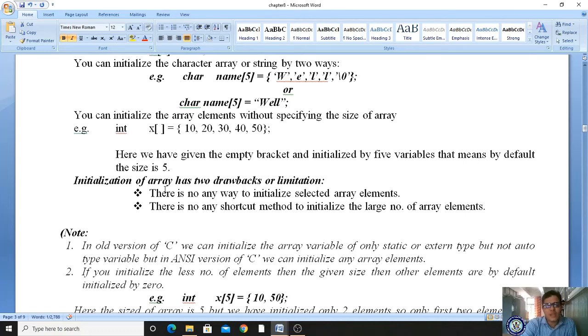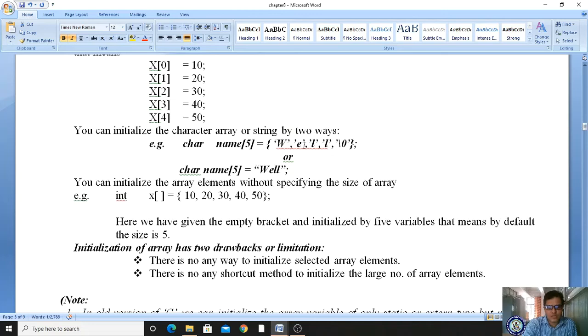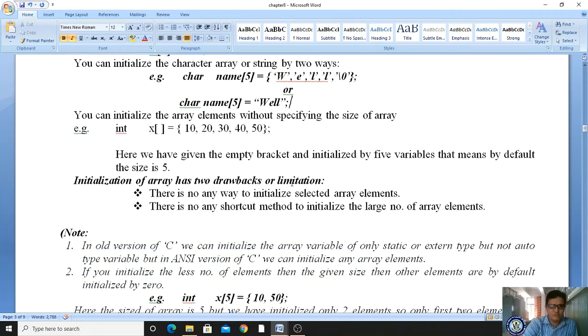Hope you are understanding this concept. How to declare the character array variable? Char, variable name, followed by size. You can initialize like this, or as a string. A character array is called a string. We will learn more on this in the next chapter. Okay?